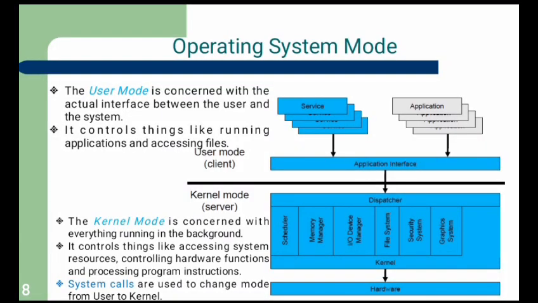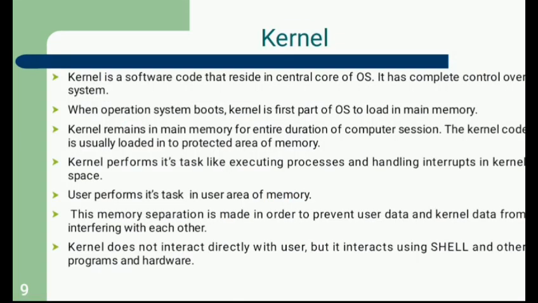Operating system mode. The user mode is concerned with the actual interface between the user and the system. It controls things like running applications and accessing files. The kernel mode is concerned with everything running in the background. It controls things like accessing system resources, controlling hardware functions and processing program instructions. System calls are used to change mode from user to kernel.